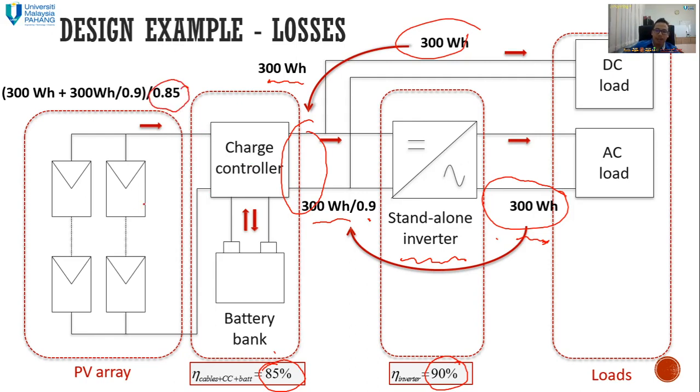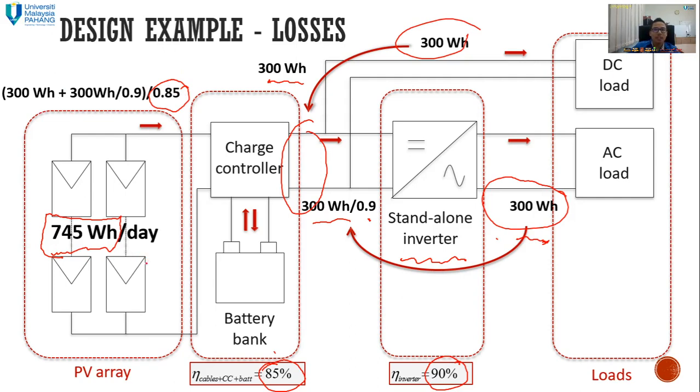Then finally, the energy that we actually need is 745 watt hour per day. I hope my calculation is correct. We just solve these equations, and you're going to have 745 watt hour per day.